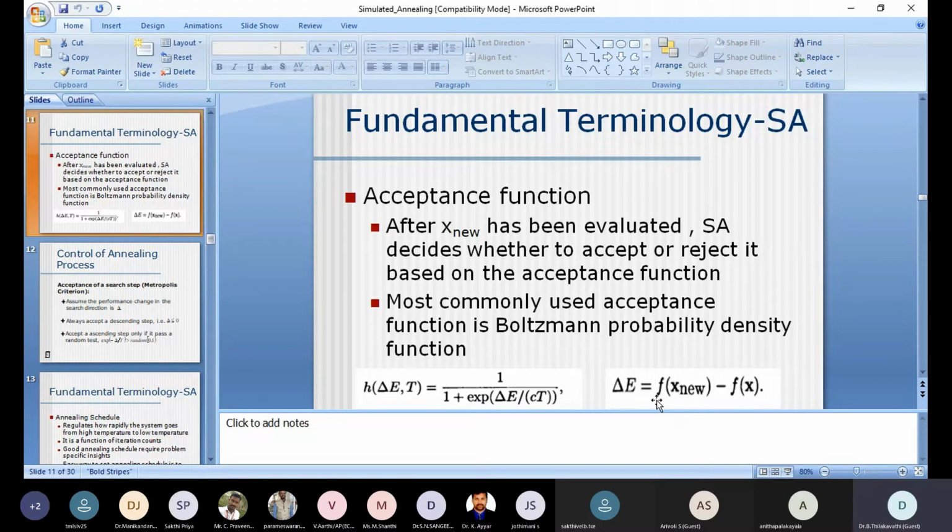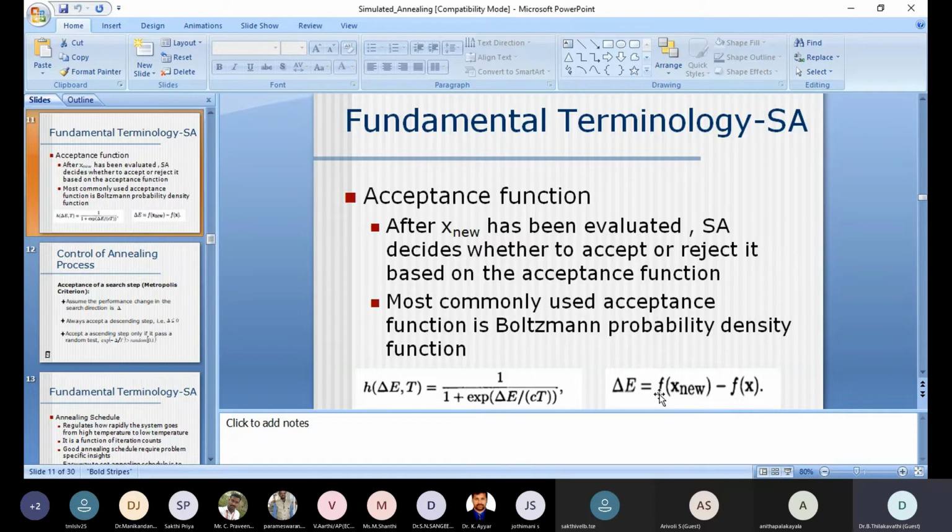So what should the new energy be compared to the previous energy? The new energy should be a minimum energy. Minimum energy means it is in the negative direction. When del E is negative, the obtained new energy is lesser than the previous one, which means we are moving in the descending direction.